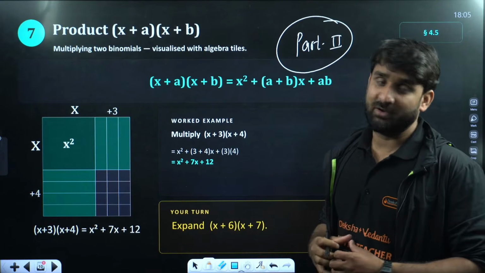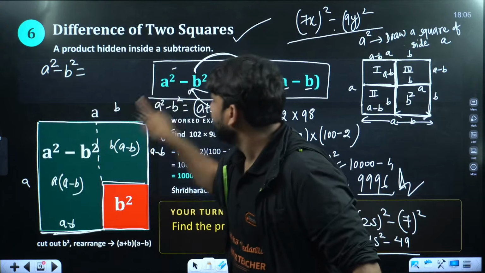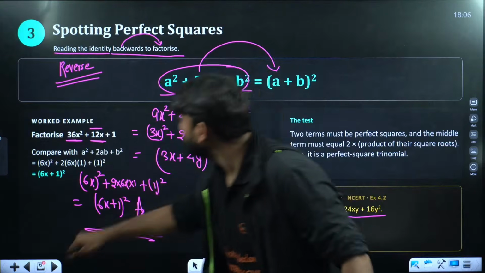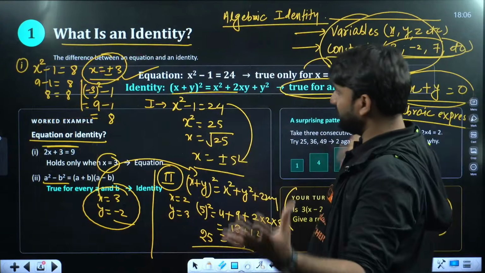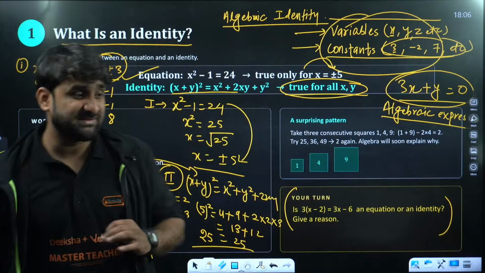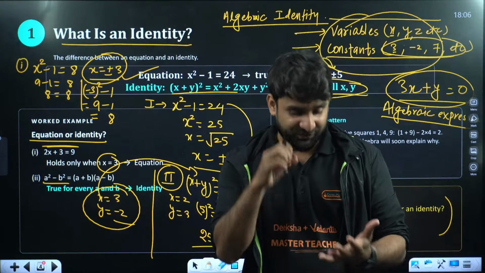Today in this live session I have taught you the first identity, second, third, fourth, fifth identity, and the basic concept of algebraic identity. A lot of things we have discussed in this session.